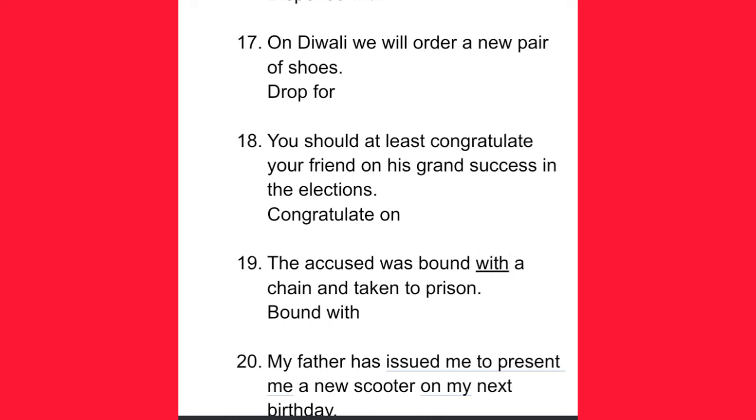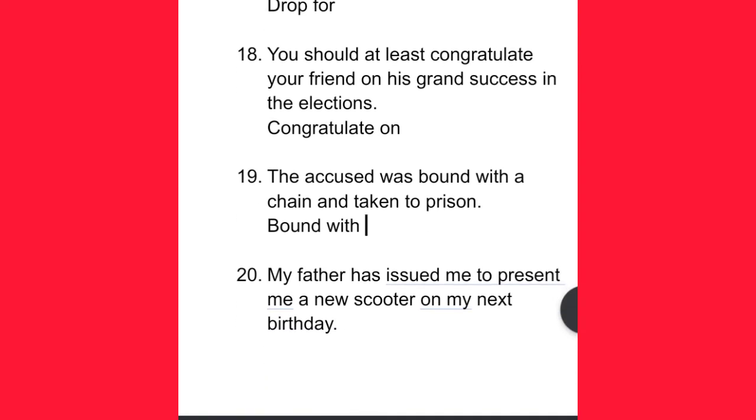Okay. And remember, just by going through these examples, you are learning to use these prepositions. There is no other alternative. Unless and until somebody has gone through such examples, that person will continue to commit these errors. And it's very difficult even for people who assume themselves to be good at English to spot errors in such sentences. Therefore, if you are sparing some time for going through these examples, your time is not going to waste. It's not going in vain. It is going to be very fruitful.